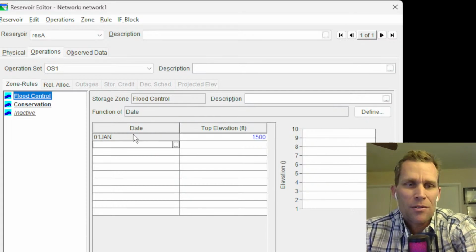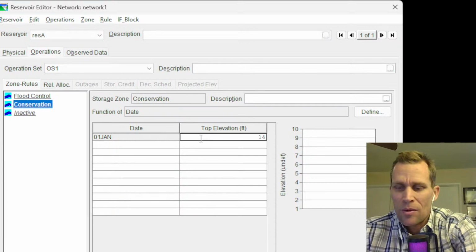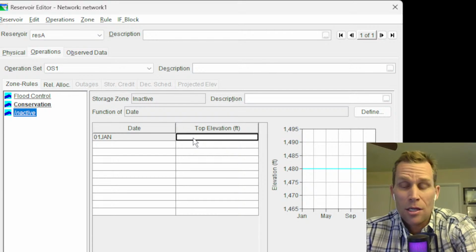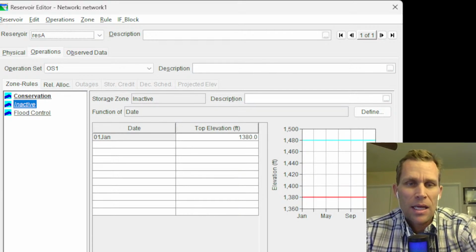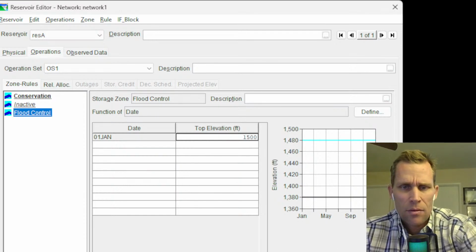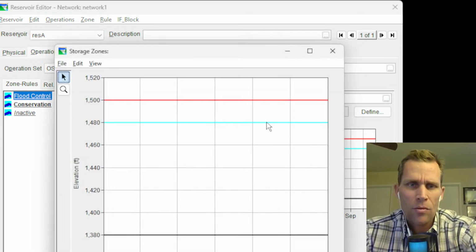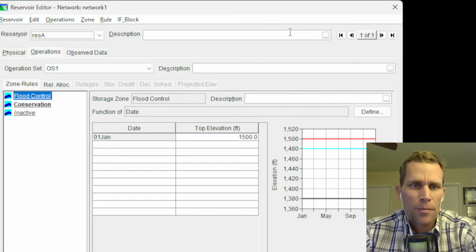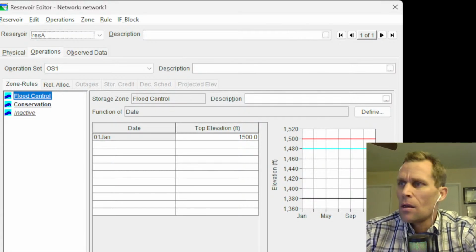So I've used some of these numbers before for previous lectures, so just bear with me. 1480 is going to be the top of the conservation zone. So that's going to serve as the guide curve elevation. And 1380 is the top of the inactive zone, which, wait a second, flood control. Okay, so it looks like that didn't save. And apply. Okay, cool. So here are the 3 zones all year long. Nothing fancy there. All righty. Let's see. Cool.